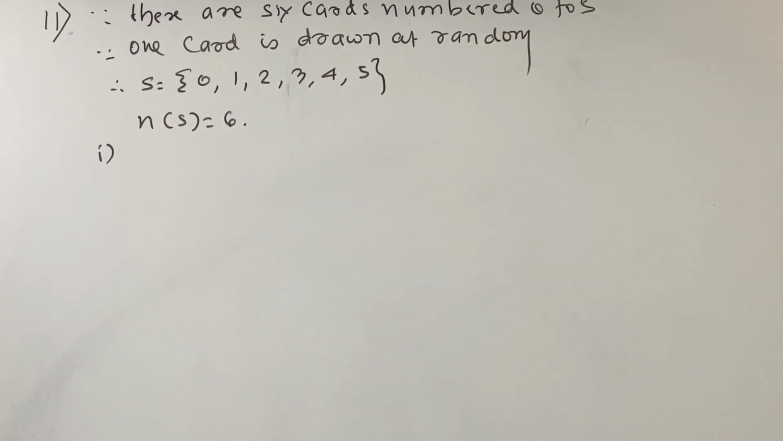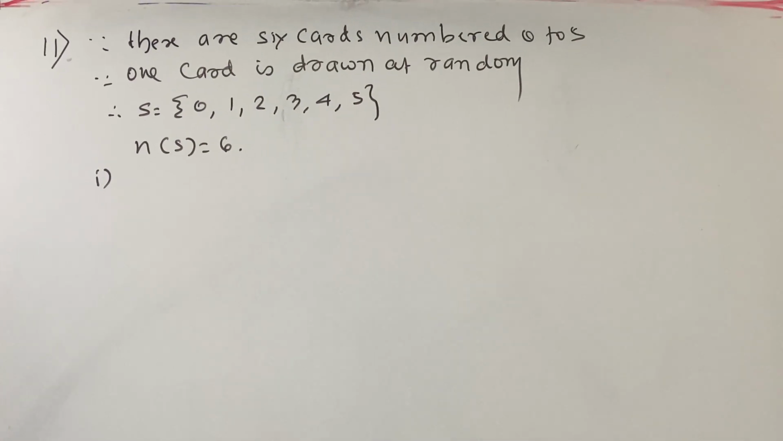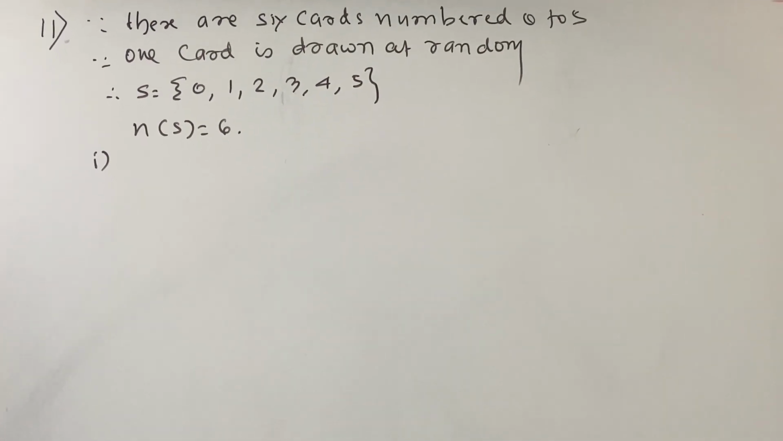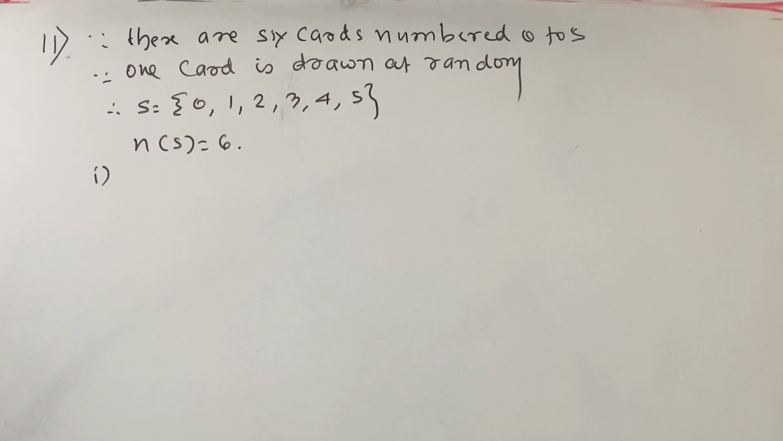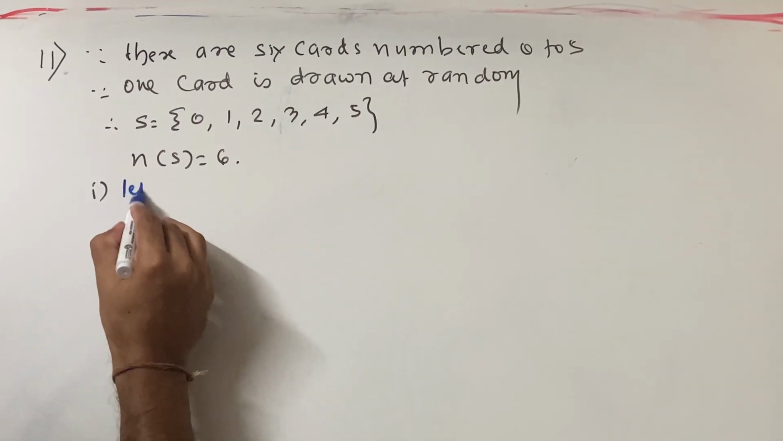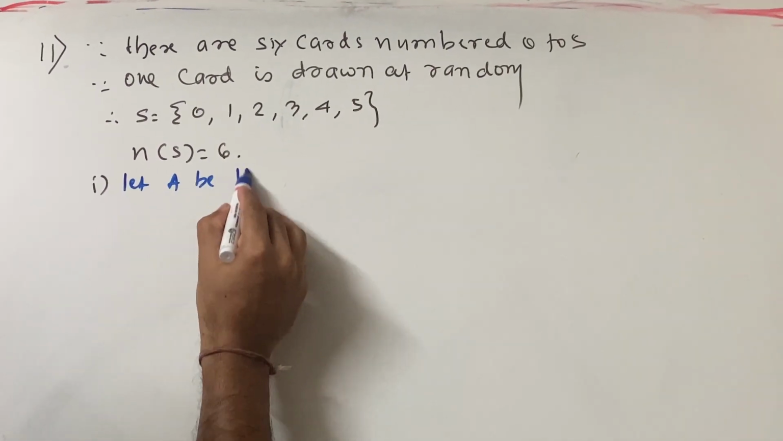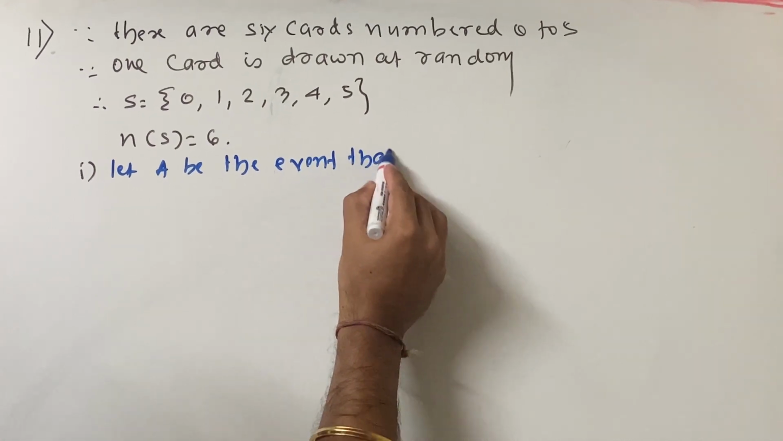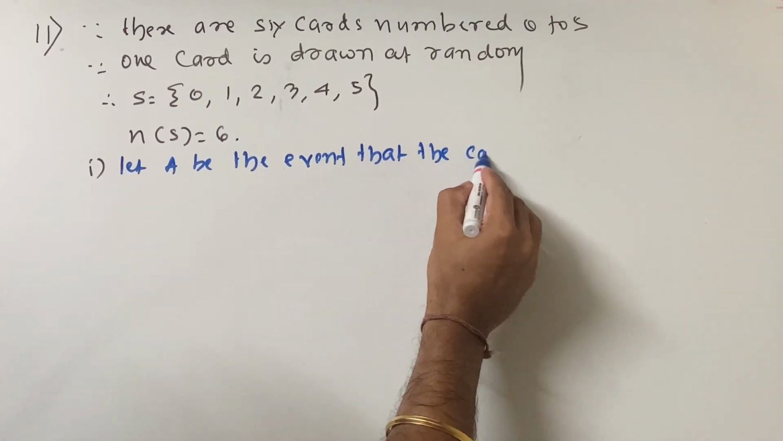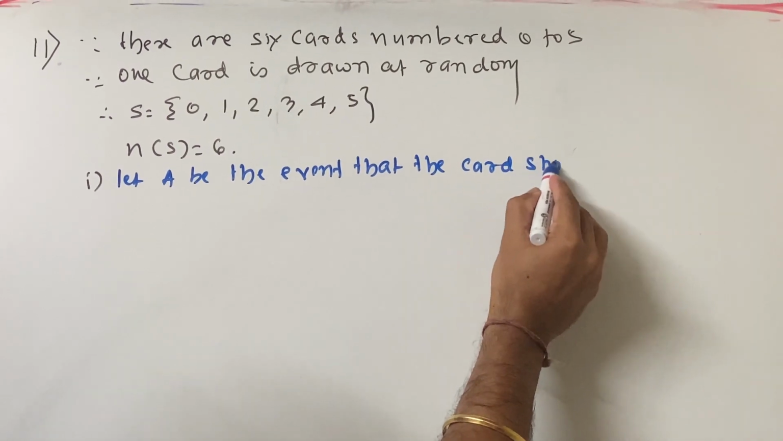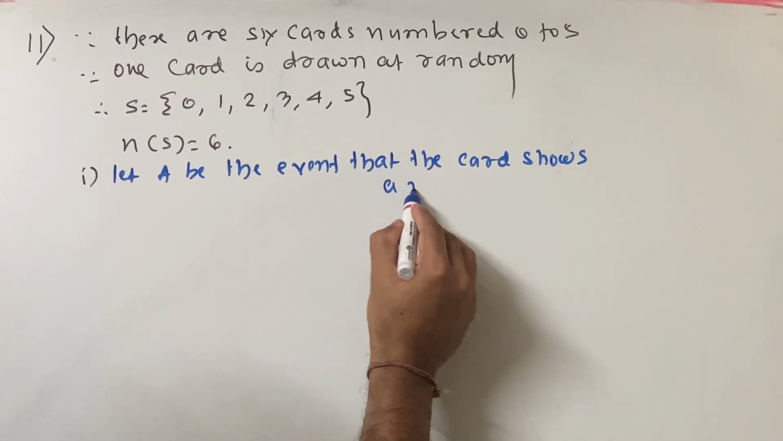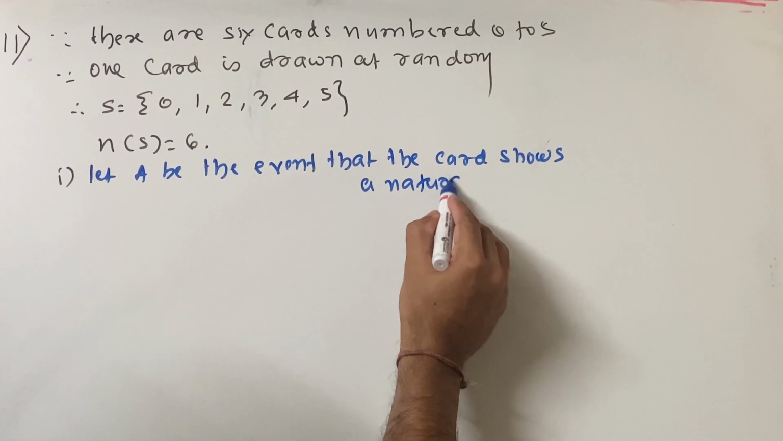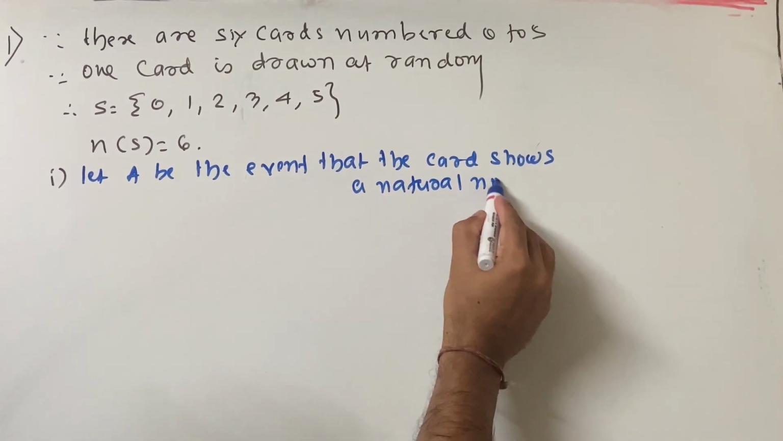The events are very easy, but you should know the basics: whole numbers and natural numbers, you should know everything. The first question is that a card shows a natural number. That is, let A be the event that the card shows a natural number.